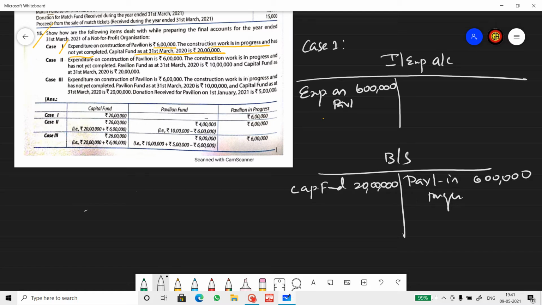Now, case 2. Case 2 is when, as you can see in the question, expenditure on construction of pavilion 6 lakhs, construction work is in progress, fund balance 10 lakh. So there is a fund named pavilion. So that means the expense should be subtracted from that fund, not to be shown on the income and expenditure account. So for case 2,